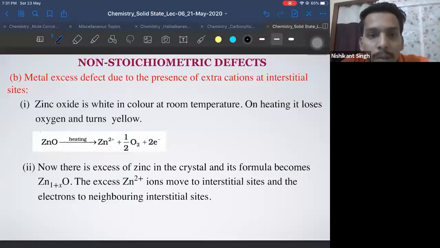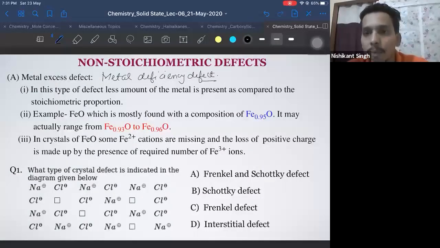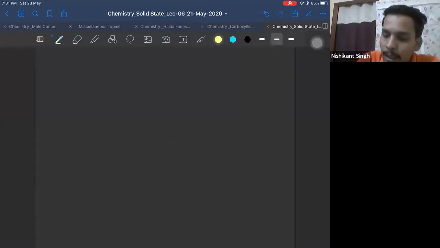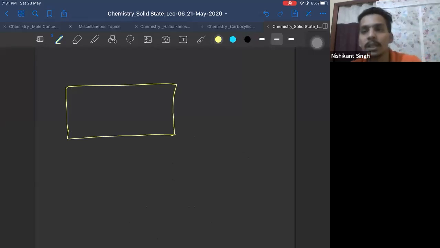All right. So let's move ahead. So guys, this defect which we are going to study now is almost the same as impurity defect. Okay? So let me explain this. So guys, see this carefully. This is almost like impurity defect. You remember NaCl doped with SrCl2. Yesterday we were discussing. Similar to this.